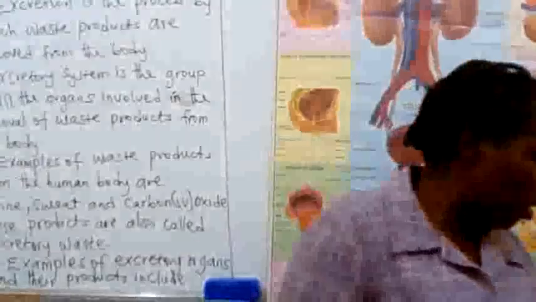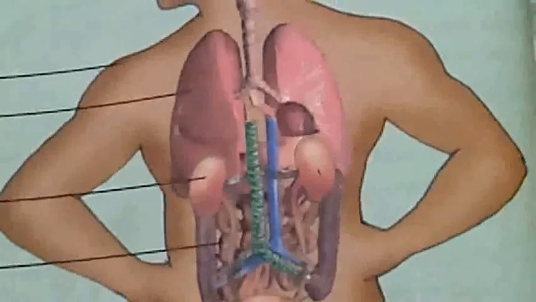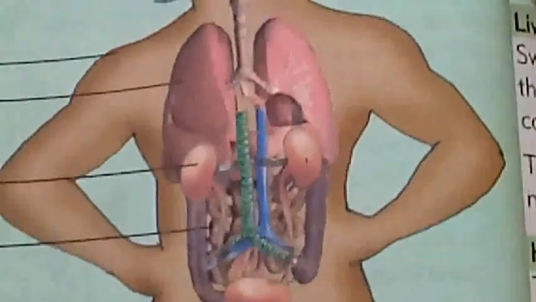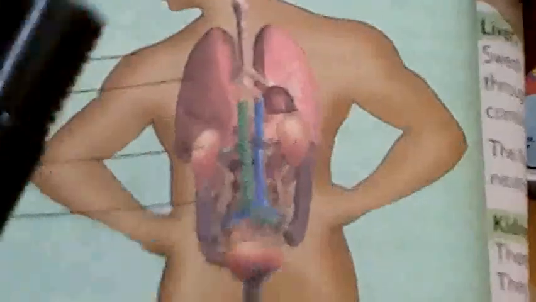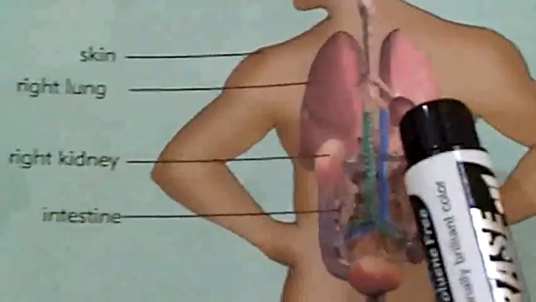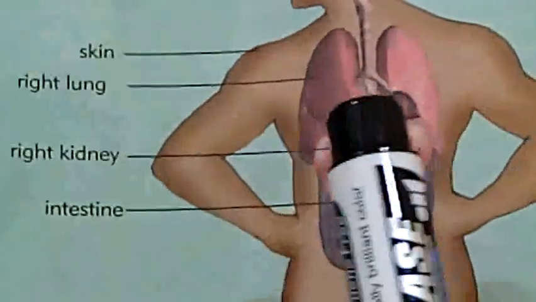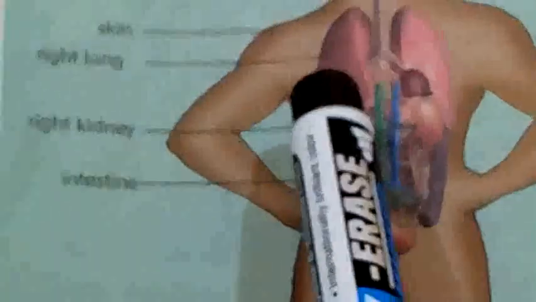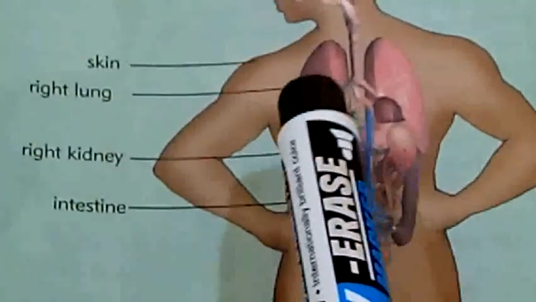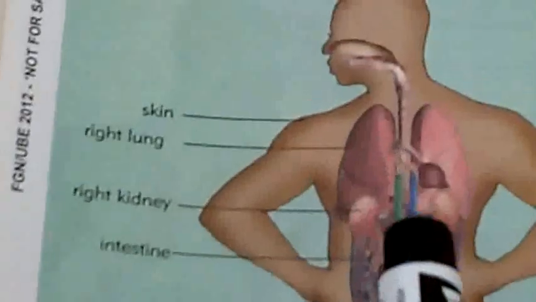Alright, we just want to take a look at how it is. Alright, this is a picture of an excretory system. This is the human excretory system. Here you can see the kidneys. The kidneys, there are 2 in the body. Then you have the lungs. Here we know the skin. You can touch your skin. Then the liver is also there. So you have the kidney, the lungs, the skin, and the liver as organs of excretion.